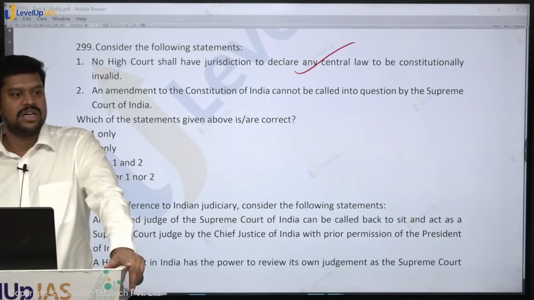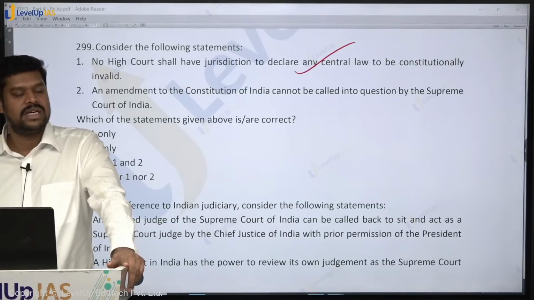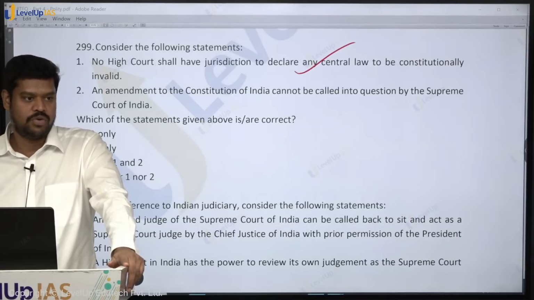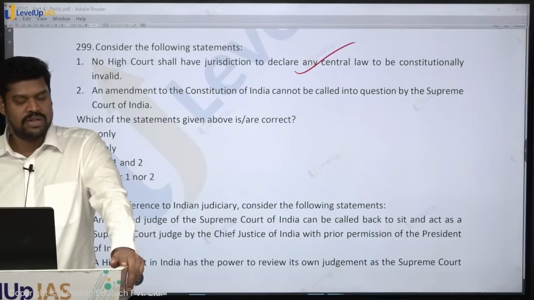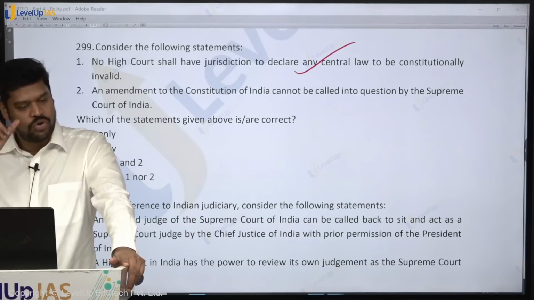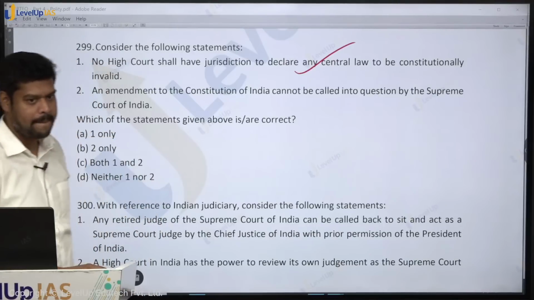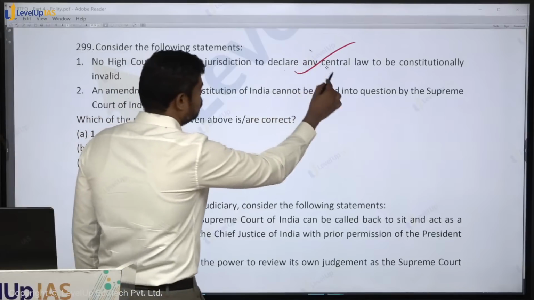If a central law is declared to be invalid, the central government is a party to this. So immediately the central government will move an application to the Supreme Court, and then the Supreme Court will provide the final verdict. But can the High Court declare a central law to be invalid? Of course they can. So that is definitely true. So no High Court shall have the power, so it is wrong.